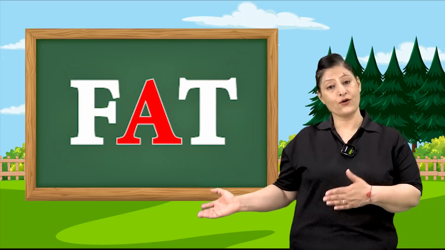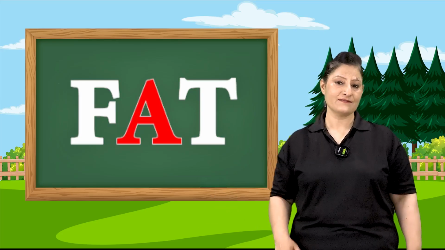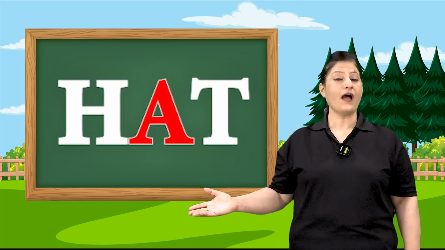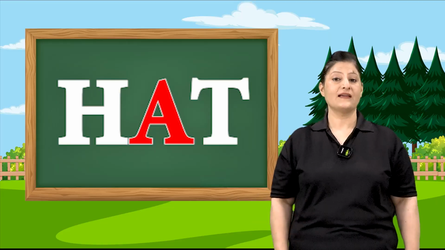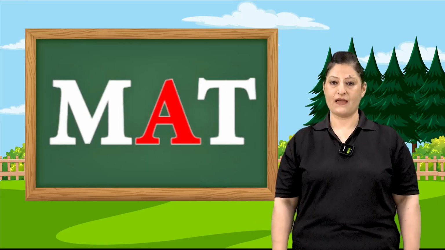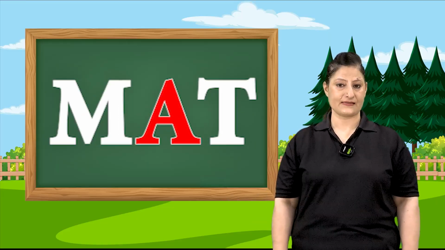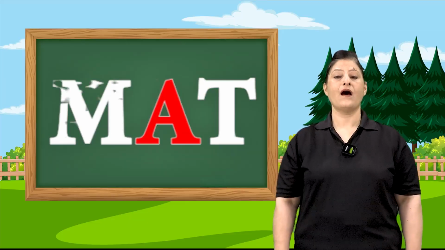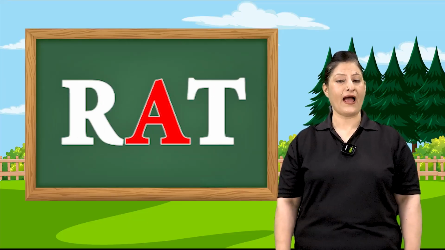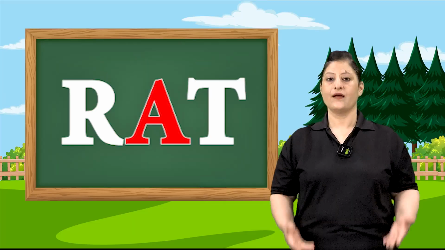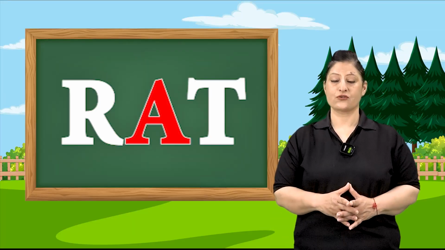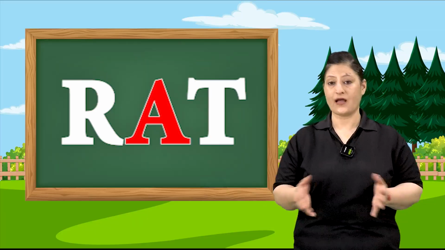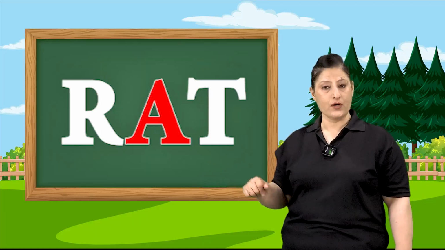Let's look at other words of at. H-A-T, hat. M-A-T, mat. R-A-T, rat. So children, now we have learned about so many A vowel words.